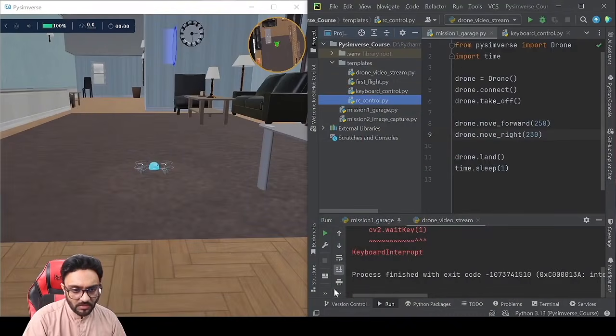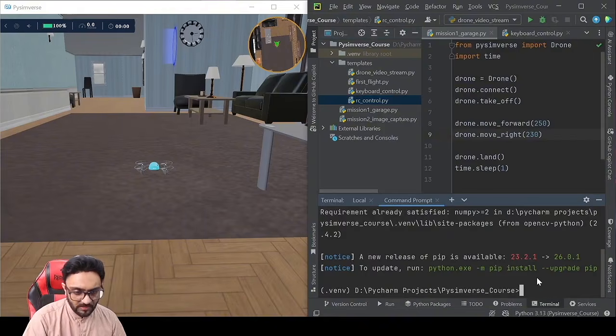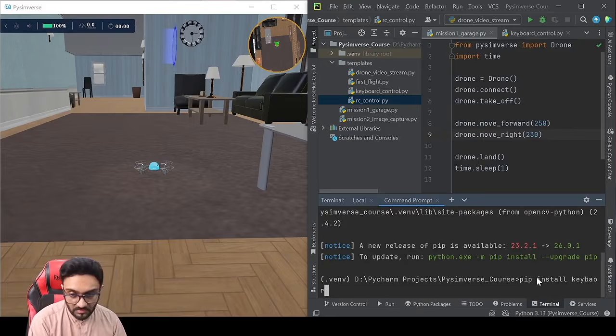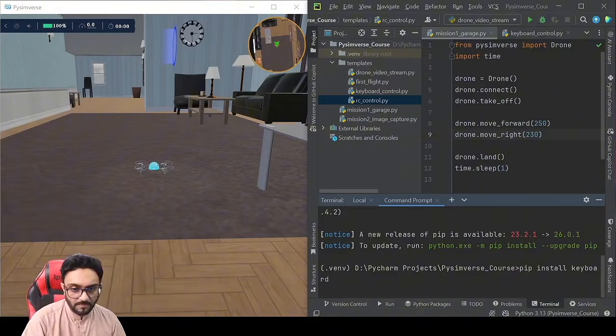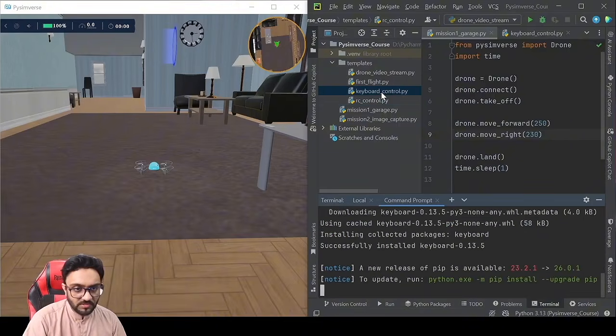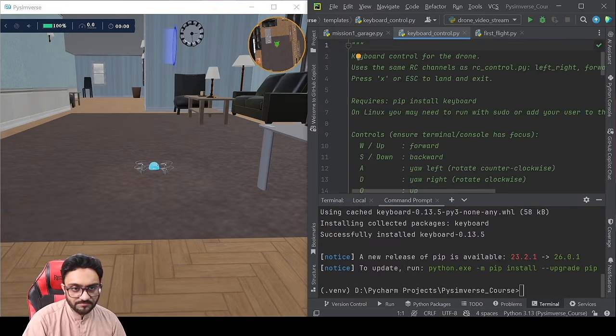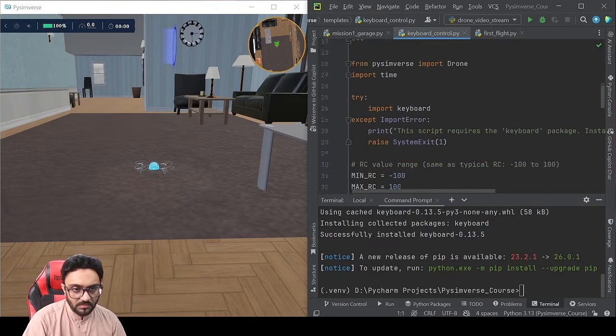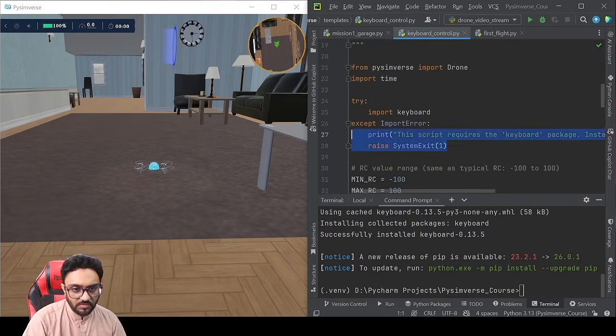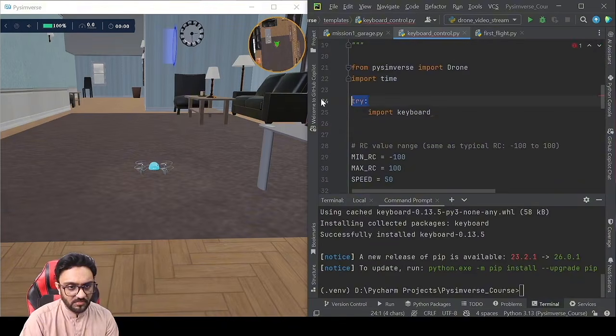And here we are going to go to our terminal and we are going to write pip install keyboard. And while that is installing, let's go to keyboard control and have a look at it. Try import keyboard. We don't need try. We know we have installed it.